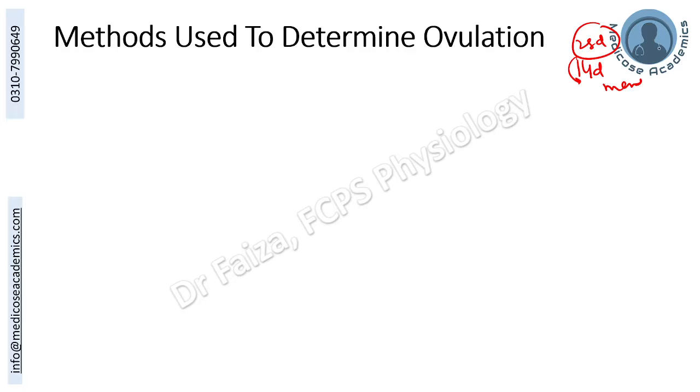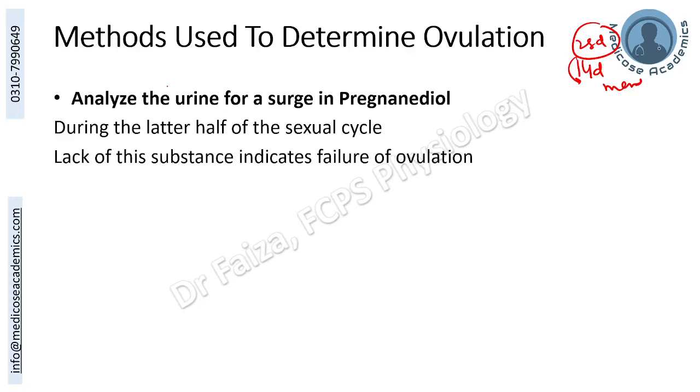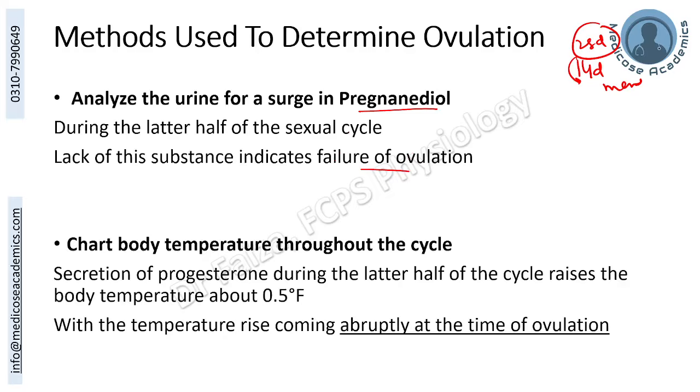Other ways to do that include analysis of urine for a surge in pregnanediol, which is a metabolic product of progesterone, and this is going to be increased during the later half of the cycle. And if this is not raised in the second half of the cycle, that will suggest failure of ovulation.